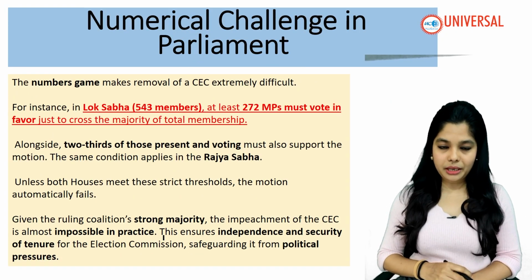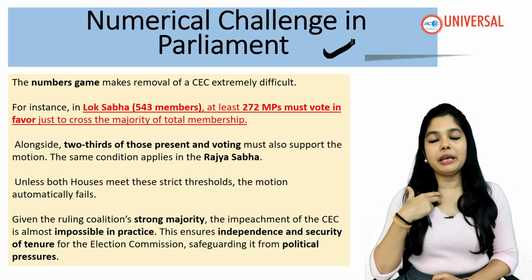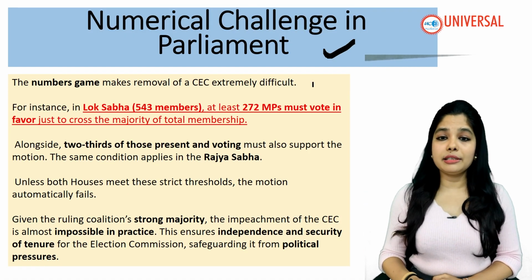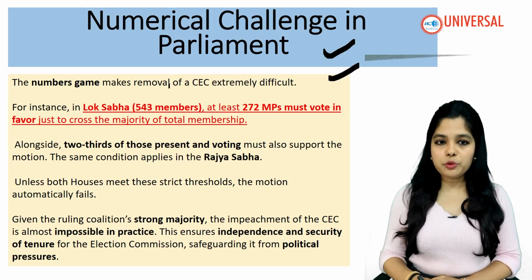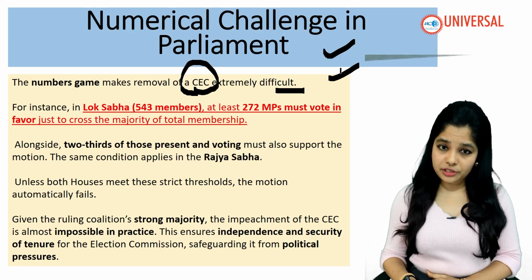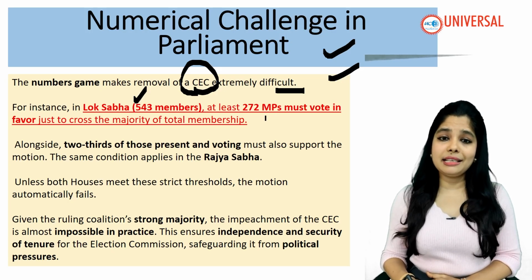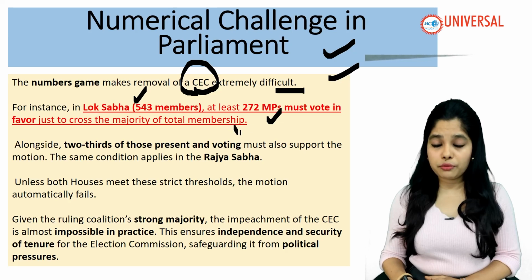Okay, there is a numerical challenge in Parliament, because of which we see that the opposition party will not have that much of a majority. This is the game changer, which makes removal of the Chief Election Commissioner extremely difficult. For instance, in Lok Sabha, of 543 members, at least 272 MPs must vote in favor just to cross the majority of total membership.